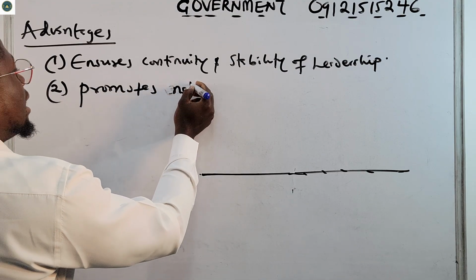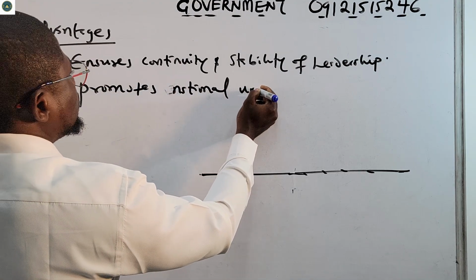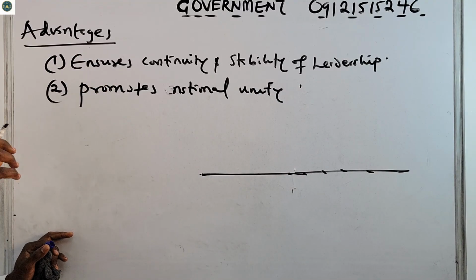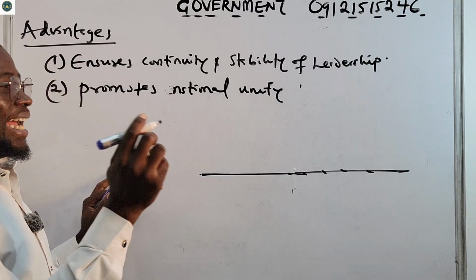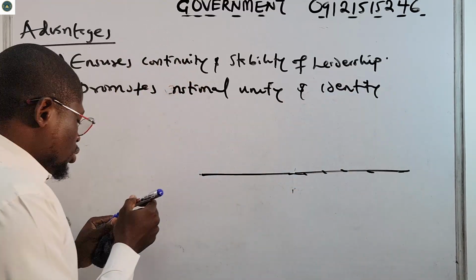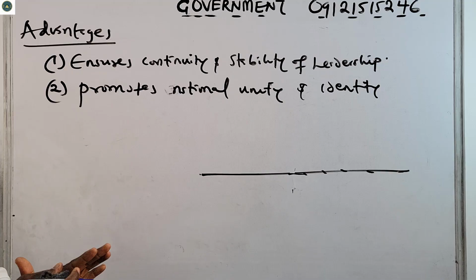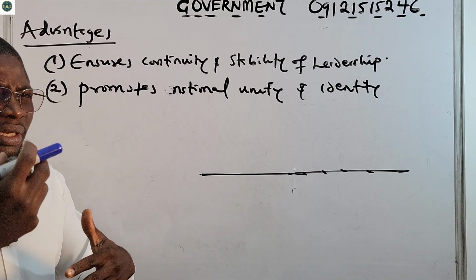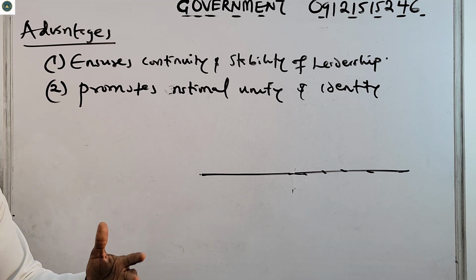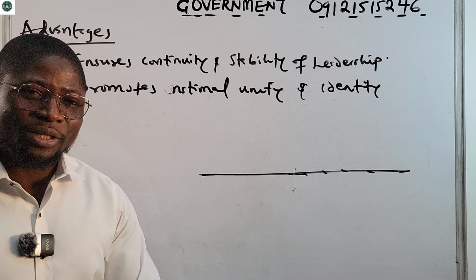Monarchy promotes national unity and identity. Usually there is an identity: we have a queen, we have a prince. Who's your president?